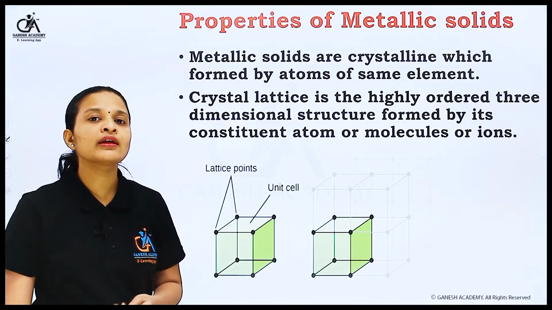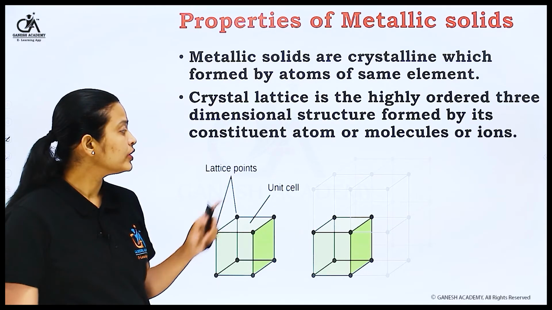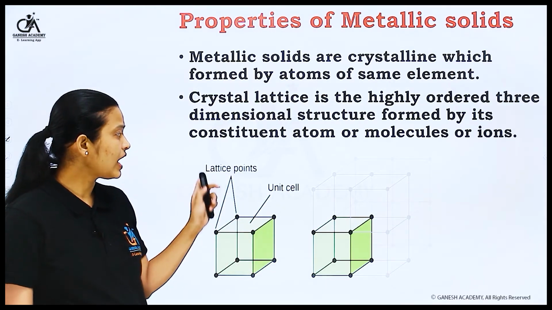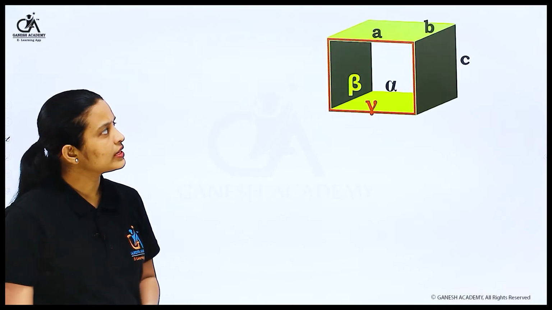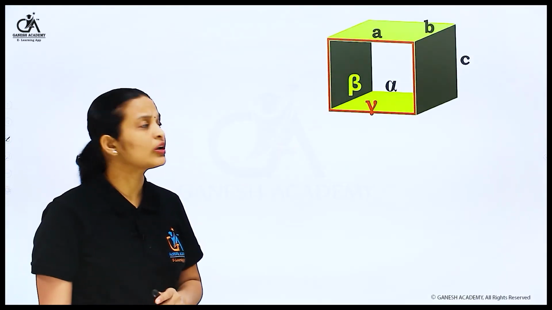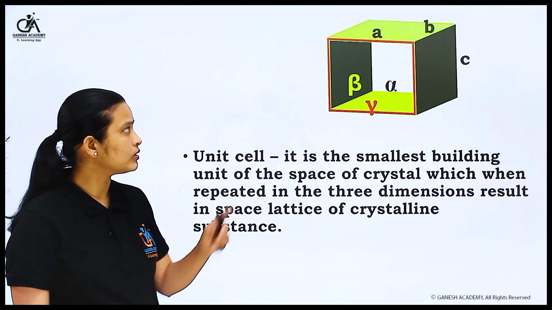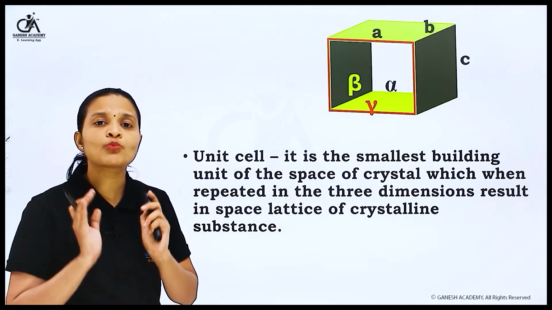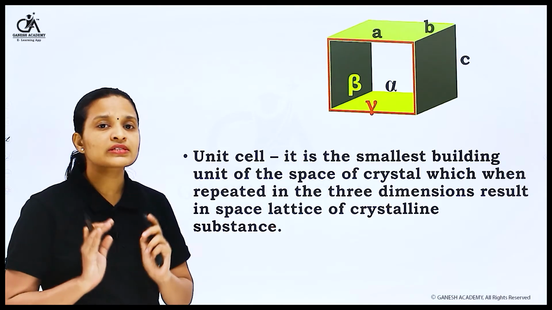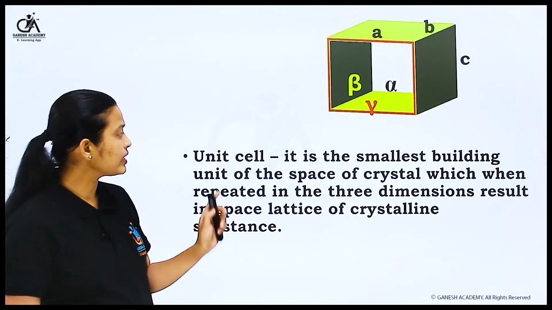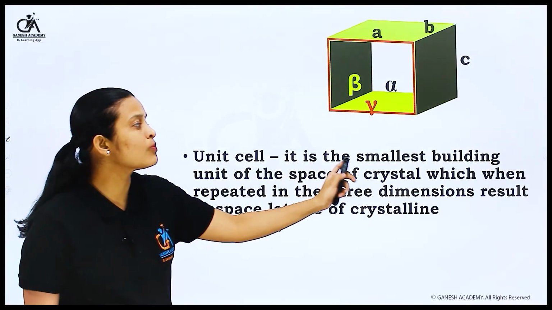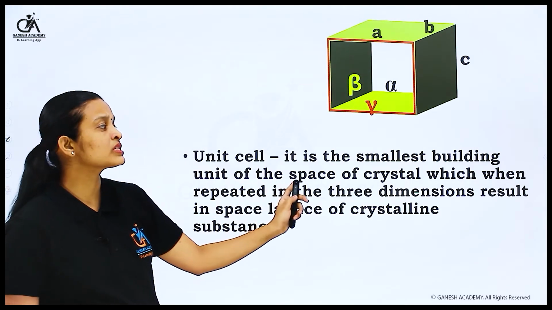In the next point, I will tell you about the unit cell and also lattice points. In the next diagram, this is one cube, the smallest part of the whole crystal lattice. So what is a unit cell? It is the smallest building unit of the space of a crystal.